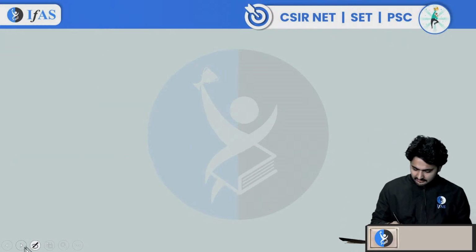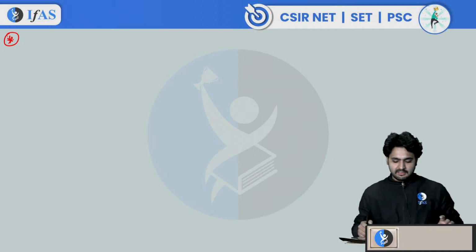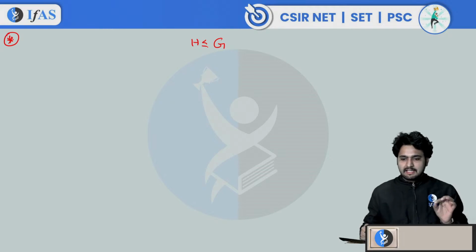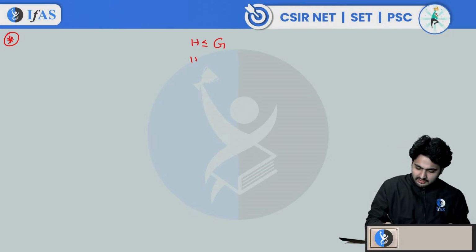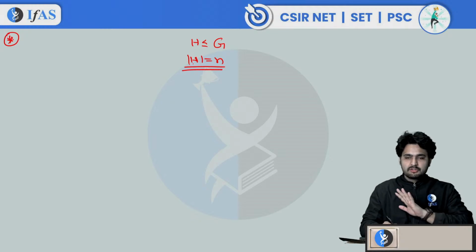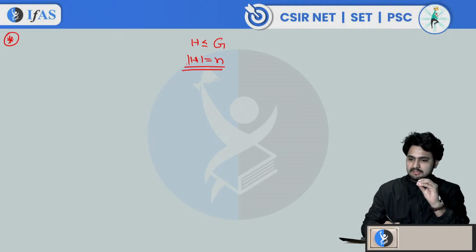Now let's move ahead and we'll discuss some more properties. One result says, let me explain this and then we will write it. If you consider a group G and H is some subgroup of G, and H has the property that the order of H is equal to, let me say, n, and H is the only subgroup of order n, there is no other subgroup G can have which has order n. So H is the unique subgroup of order n. Then H will be a normal subgroup. If H is a unique subgroup of its order, then it is a normal subgroup.